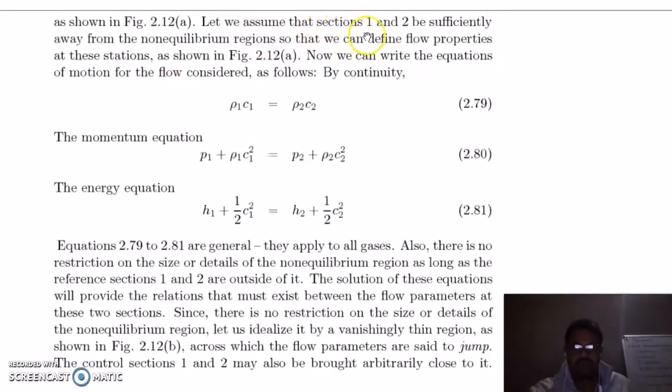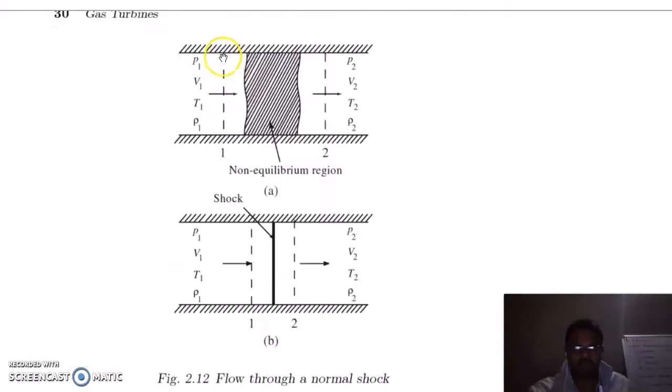Let us zoom to sections 1 and 2, sufficiently away from the non-equilibrium region so that we can define fluid properties at these stations. This is your section 1, where the fluid properties are pressure P1, V1, T1 and S1. This is section 2, where these are the fluid properties, and this is the non-equilibrium region in which the fluid properties will change. So we have taken 2 sections.